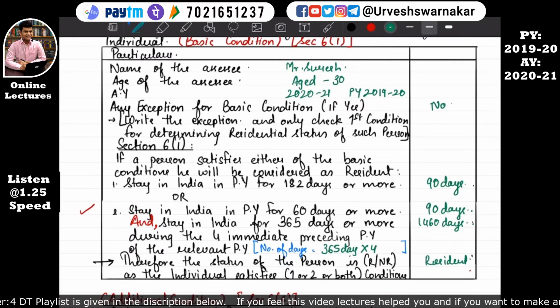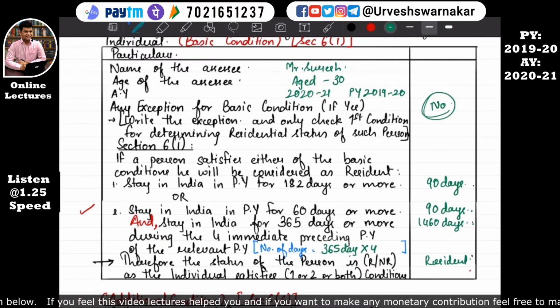This was an example where Mr. Suresh, aged 30 years, without any exceptions, stayed in India for 90 days and visited outside India only in 2019-20. Before 2019-20, he has never visited outside India. So only the second condition will be applicable, and the conclusion will be that the status of Mr. Suresh is resident as an individual, as he satisfied the second basic condition. I hope this is quite clear to you all.